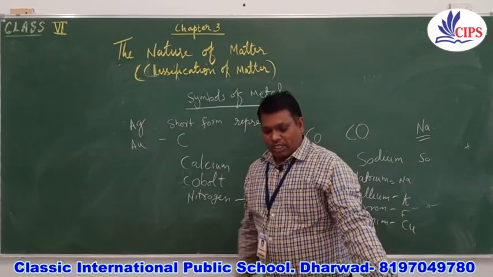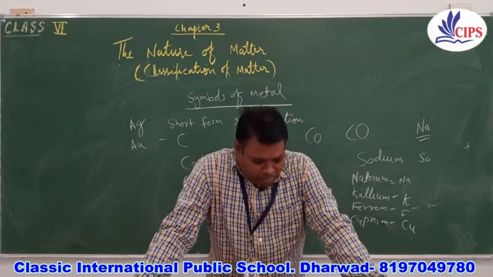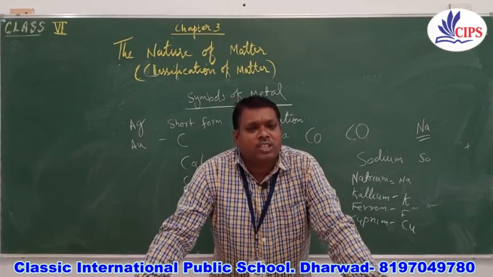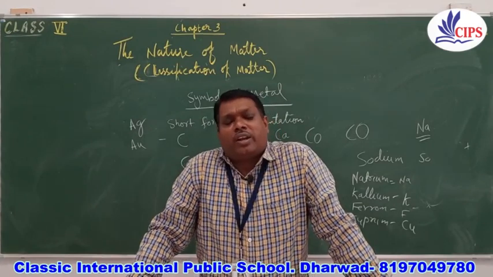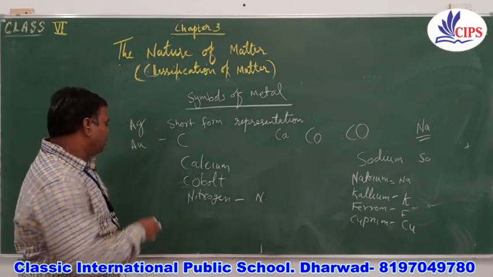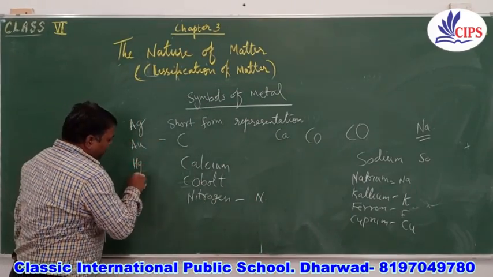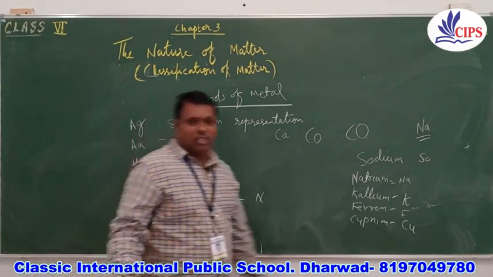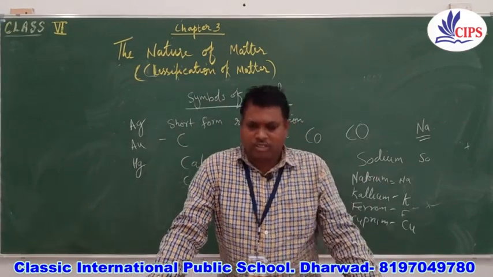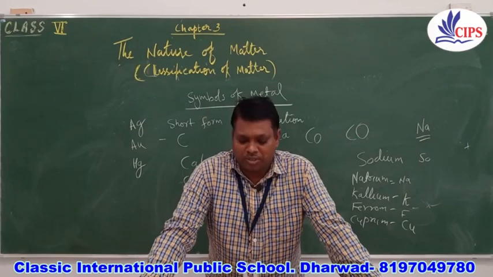Ag, Au, and then for mercury we write Hg. We do not write Me for this because it is Latin. Its Latin name is Hydrargyrum. So we take Hg as mercury. Some people say mercury, some say mercury, so it depends on you. Whatever you want to pronounce, as you wish.